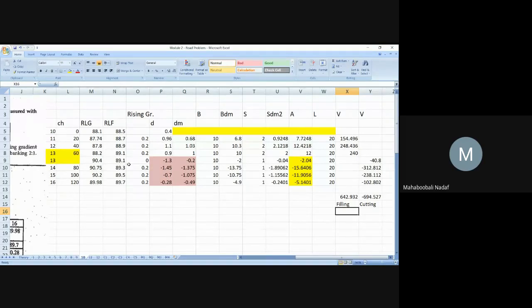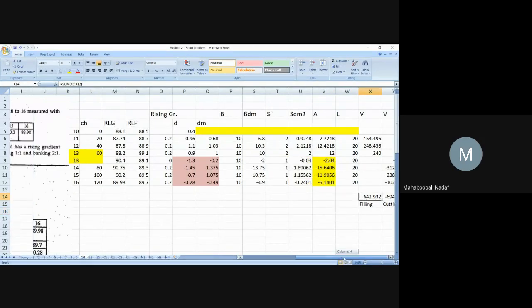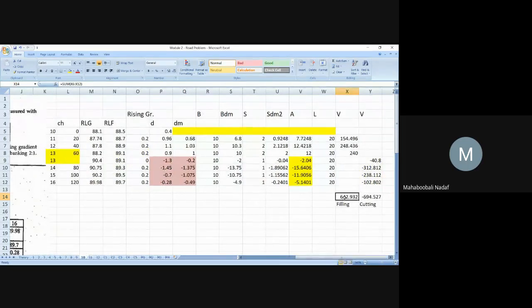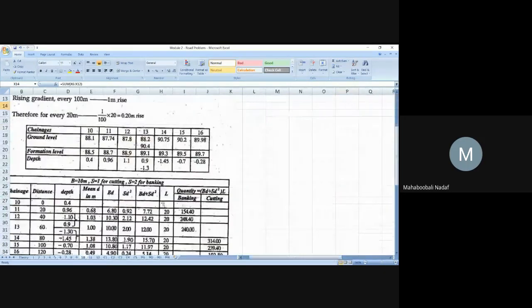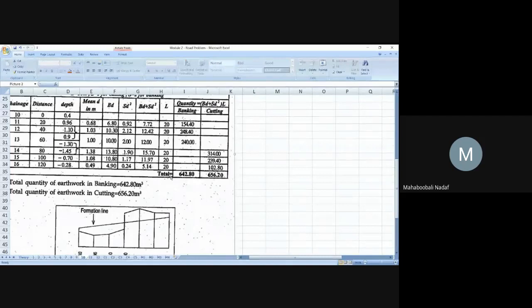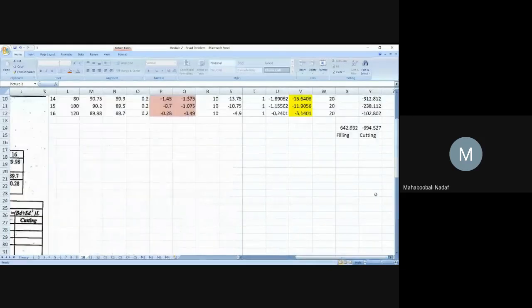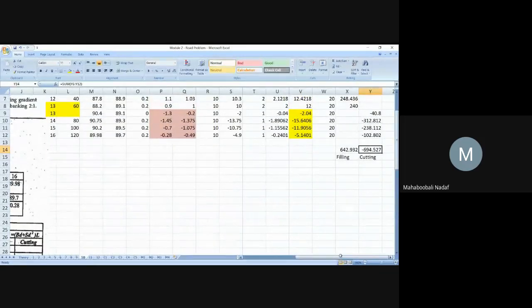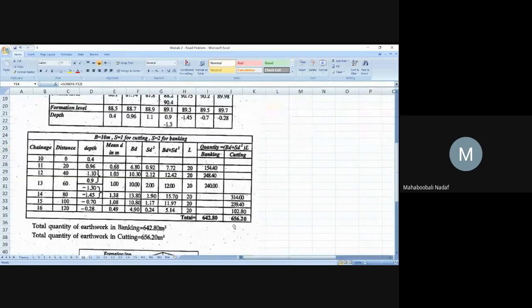So there only the problem, the chances of mistakes are high. Something mistake or different answer we are getting. See here, filling 642. In their answer, filling 642. Correct. That is matching. But in cutting, minus 694 and here 656. Some additional we have done.